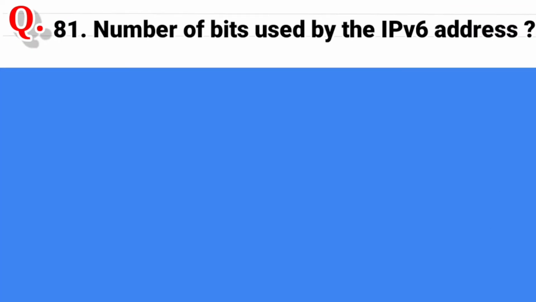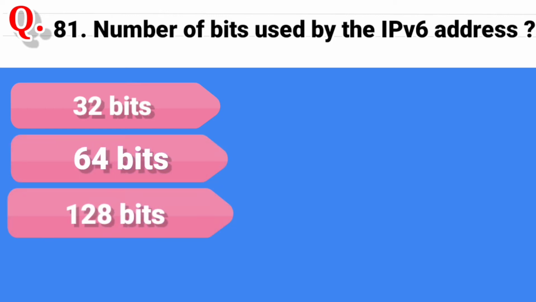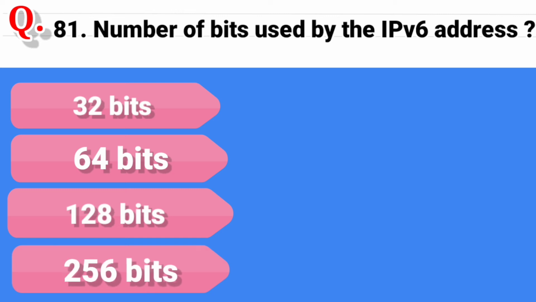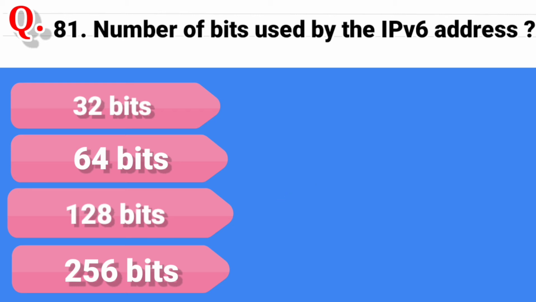Question 81. Number of bits used by the IP version 6 address is, and the options are 32 bits. Second option is 64 bits. Third option is 128 bits. And the last option is 256 bits. And the correct answer is 128 bits.